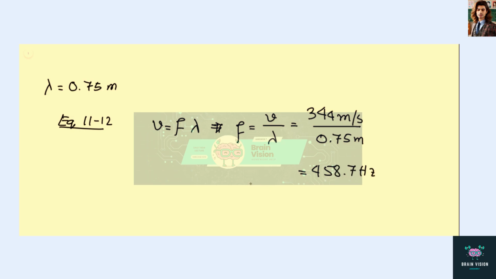Now that means there will be significant diffraction only for the wavelengths that are larger than the width of the window, and we see that if wavelength is increased, the frequency will decrease. So that means any frequency that's lower than 458.7 hertz will diffract when passing through this window.